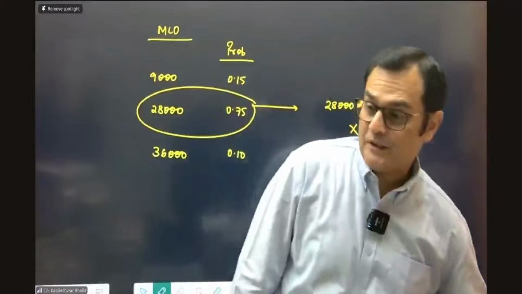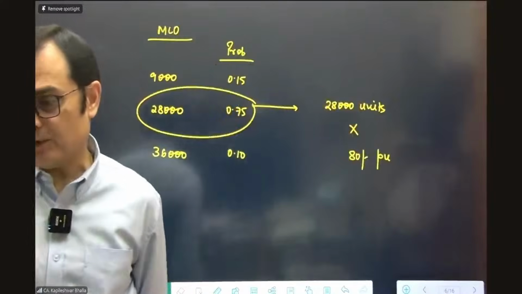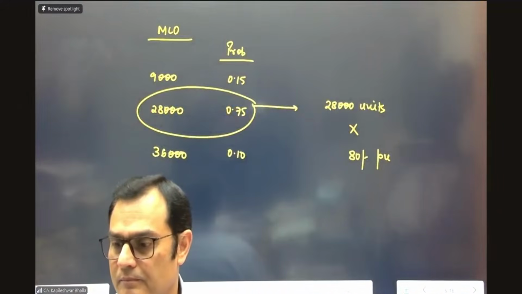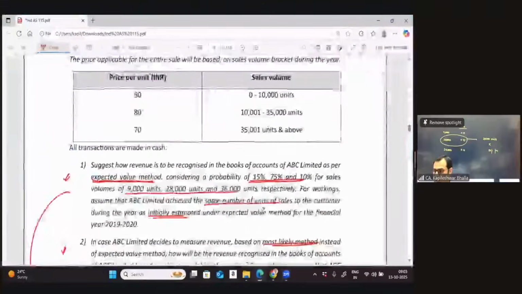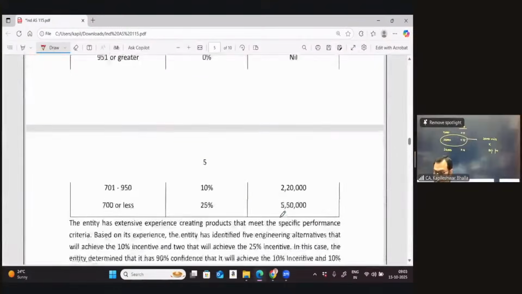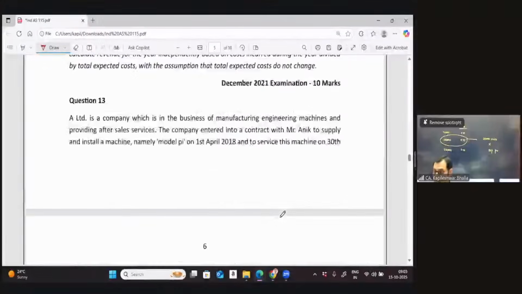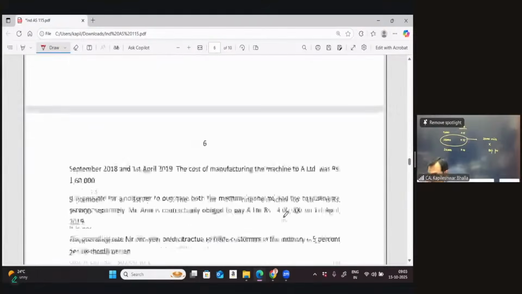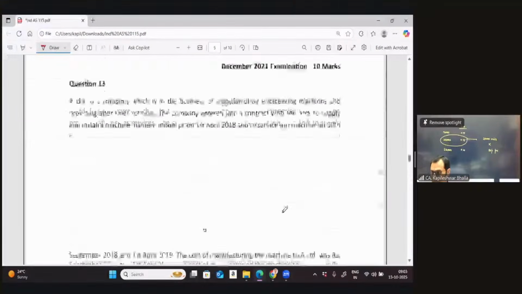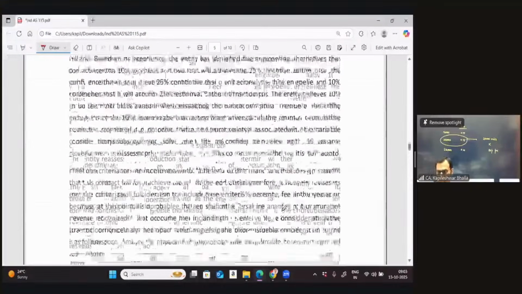Let me, I think, first share the screen. We're just going to first read the question out. I think there are only two interesting questions which are there on Ind AS 115, and one of this question that is there is question number 13. This is examination question January 21, and it came for 12 marks in the exam. So let me, I think, make a walkthrough in terms of this part.